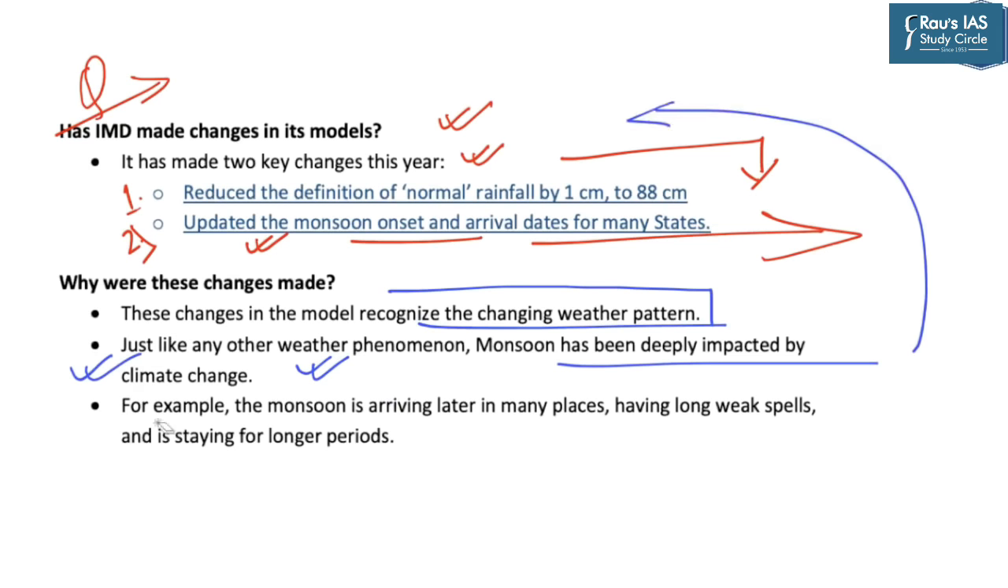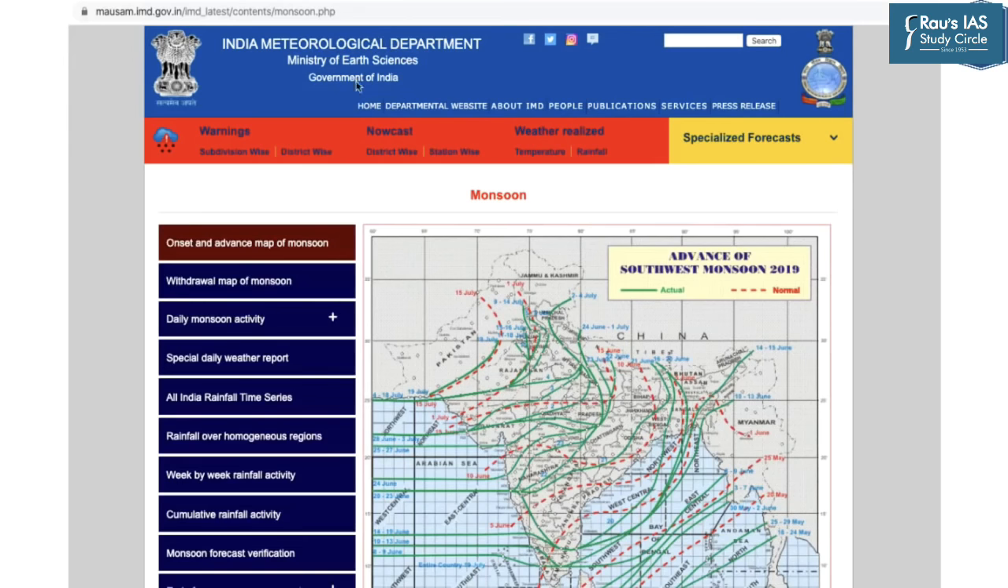few years. So in this regard, it highlights that, for example, the monsoon is arriving later in many places, having long weak spells and is staying for longer periods. So these are some of the changes which we have witnessed in our weather pattern over the last few years, and these patterns are being incorporated in the model adopted by the Indian Meteorological Department. Now it's important to note that the Indian Meteorological Department functions under the Ministry of Earth Sciences.